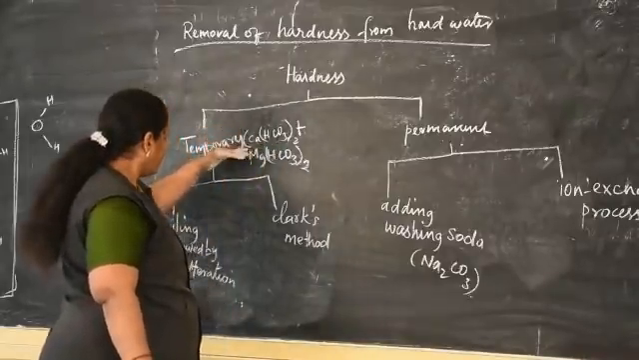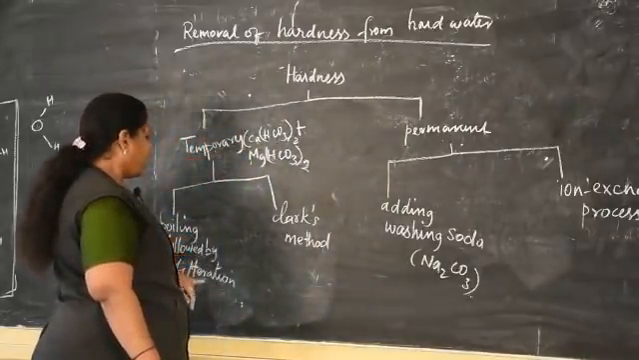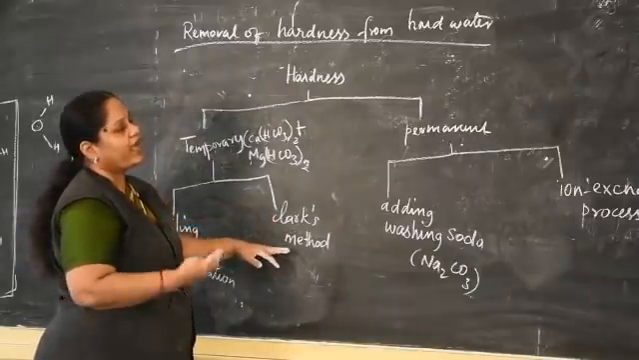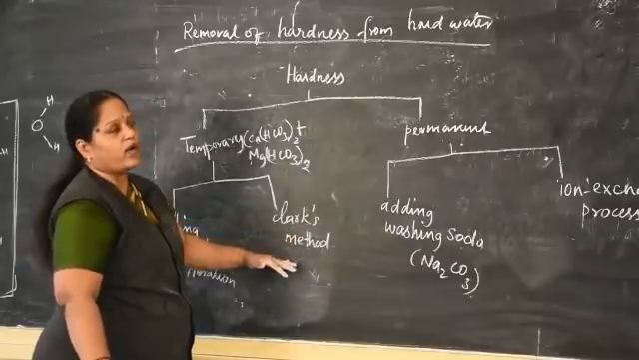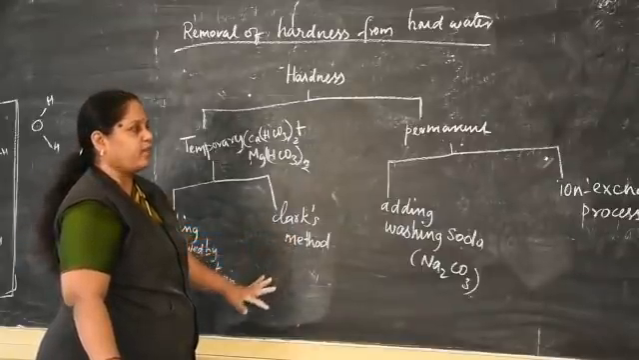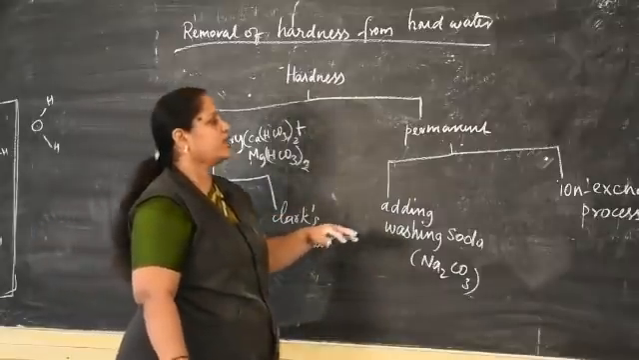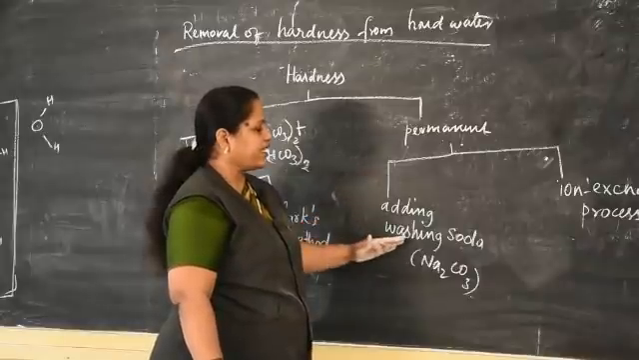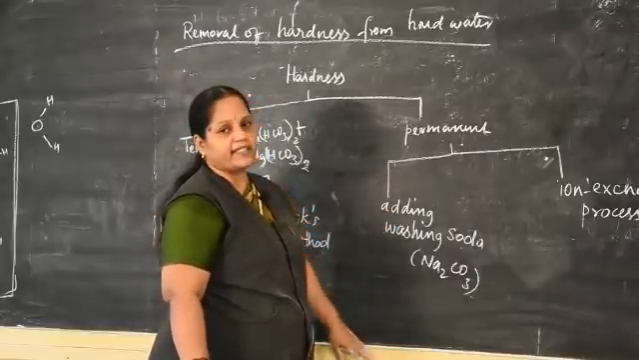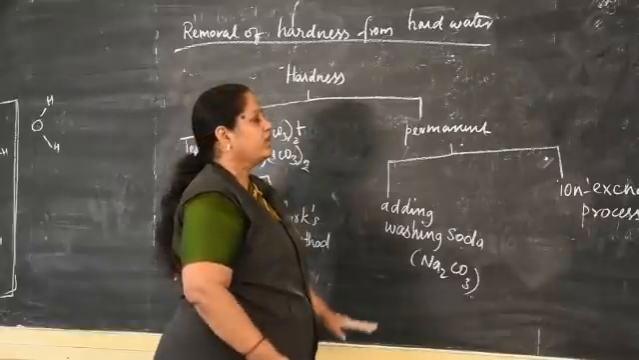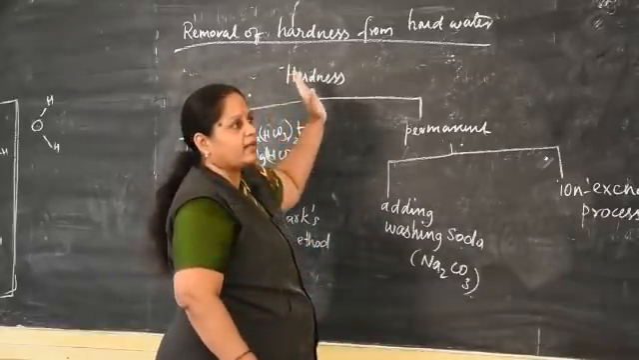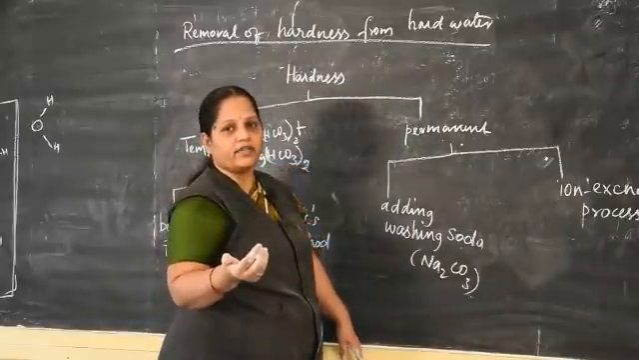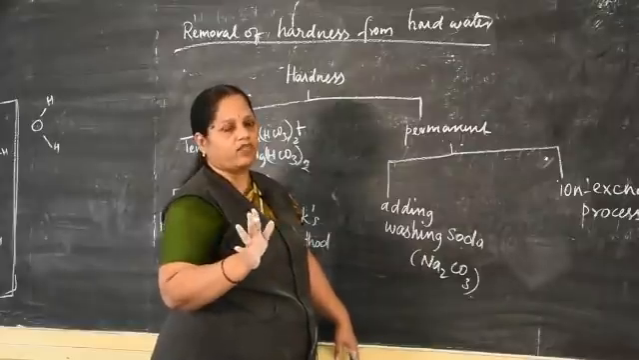Temporary hardness is removed by boiling followed by filtration. Second method is Clark's method. In this method, we add a calculated quantity of calcium hydroxide, lime water. Permanent hardness of hard water is also removed by two methods. One method is by adding washing soda, another method is ion exchange process. In all the cases, soluble bicarbonate and soluble metal chlorides and metal sulfates are converted into insoluble carbonate form.